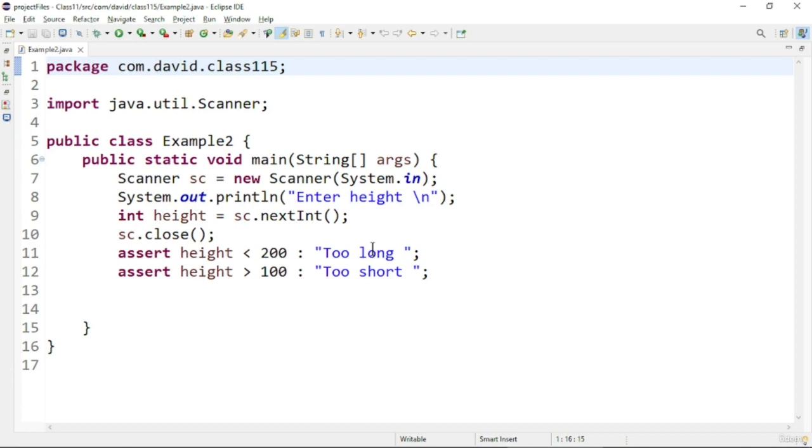So we can use assertions in programs where we want to assume that something is always working fine, and if it is not working fine then an error should be thrown. Like that we will write the code, and you have to always enable the assertion flag for the assert keyword to work. So that's it about this lecture on assertions.